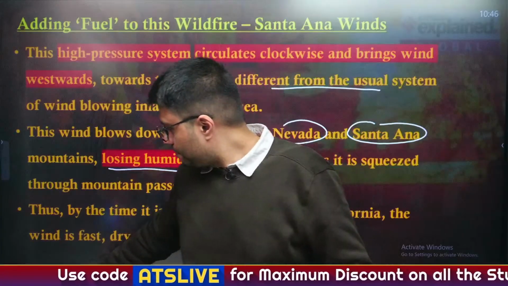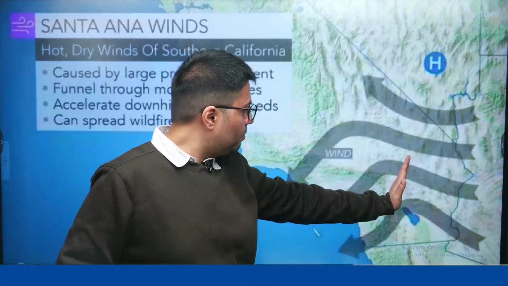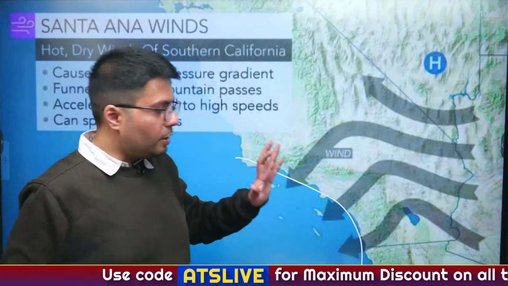Understood? As you can understand, these winds flow from the upper reaches, and as their temperature increases when they move down below, it increases the incidences of wildfire. Understood?